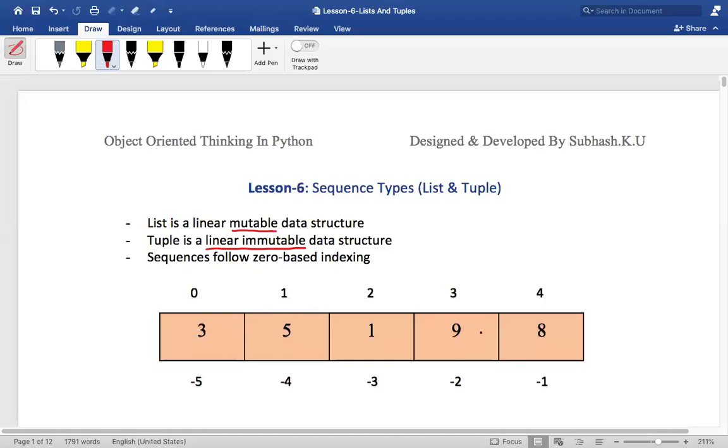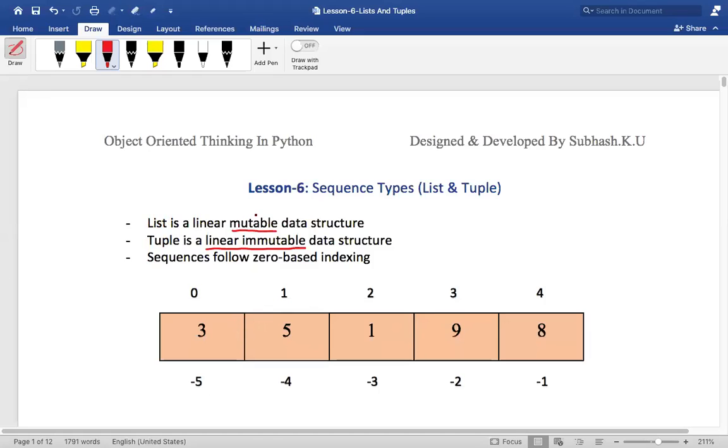Such kinds of organization are called sequences, and the first kind of sequence is list and the second kind is tuple. That is why I call them linear data structures. The difference between list and tuple is that list is a linear mutable data structure and tuple is a linear immutable data structure. Is this clear? Now, by the way, what do you mean by mutable? What do you mean by mutable?